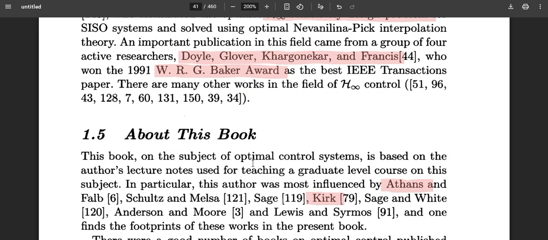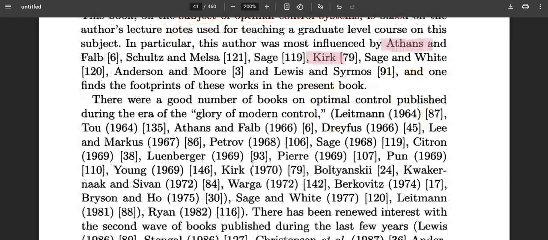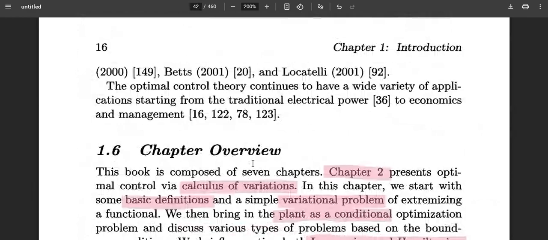But from chapter 2, as I mentioned, it will be telling you about calculus of variations. It's a very key chapter, which will be standalone. It will take two to three videos to explain all the basic necessities for calculus of variations, and we'll put it into a kind of pseudocode or MATLAB pseudocode, showing how to solve those problems. And chapter 3 will be introducing the linear quadratic regulator.